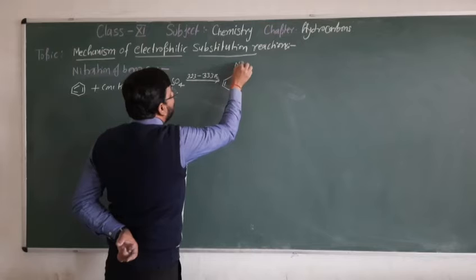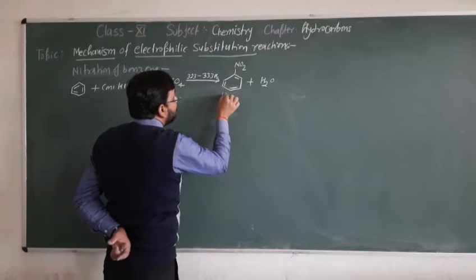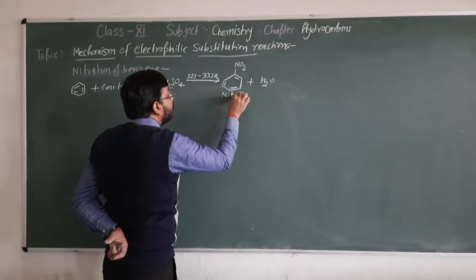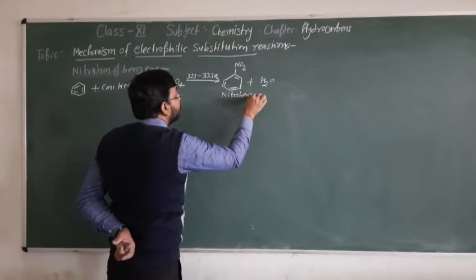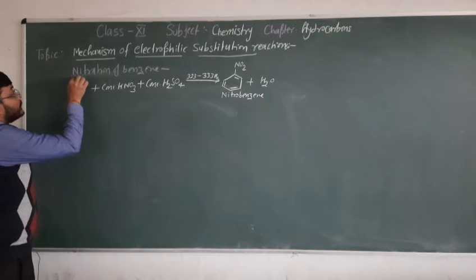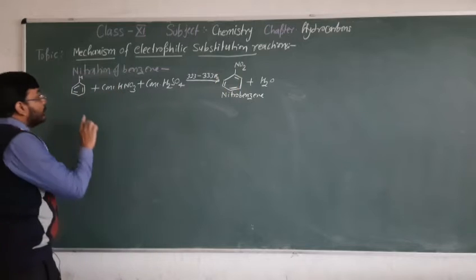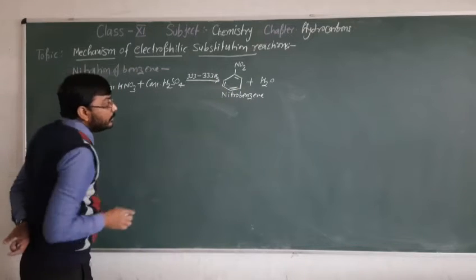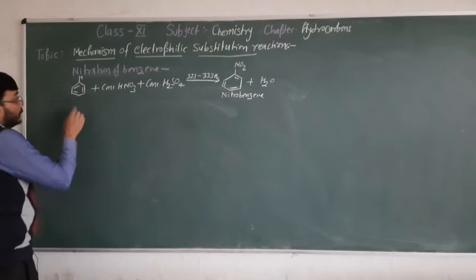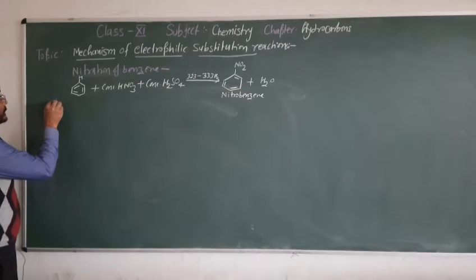Here is the formation of NO2 plus water. This is nitrobenzene. Here the hydrogen is present. This hydrogen is replaced by an NO2 group, and then benzene gets converted into nitrobenzene. Now, what is the mechanism involved in this reaction?